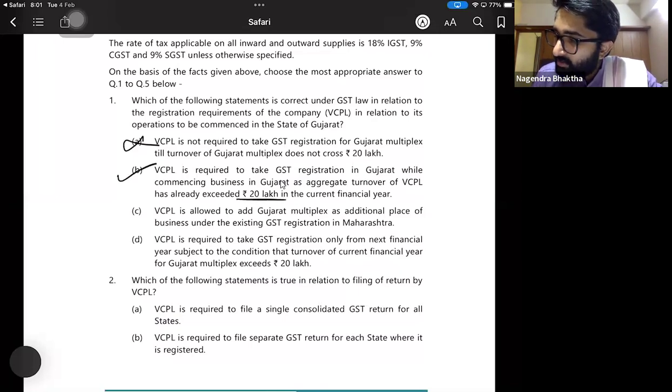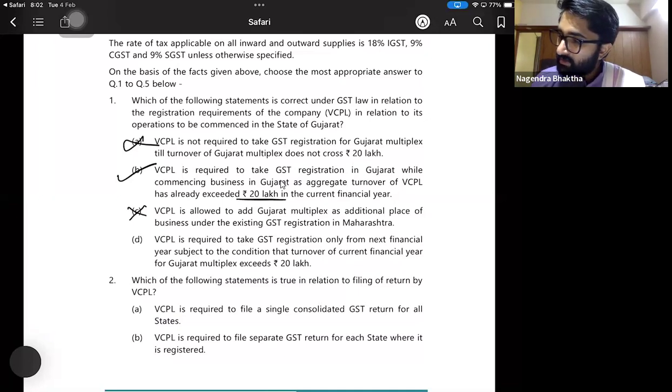VCPL is allowed to add Gujarat multiplex as an additional place? No, no. They are starting for the first time. They have to take fresh registration. Additional place of business? No. In Maharashtra, yes. If they are starting a new theater, then they can add it as an additional place of business. But in case of Gujarat, they are starting for the first time, so they have to take separate registration.